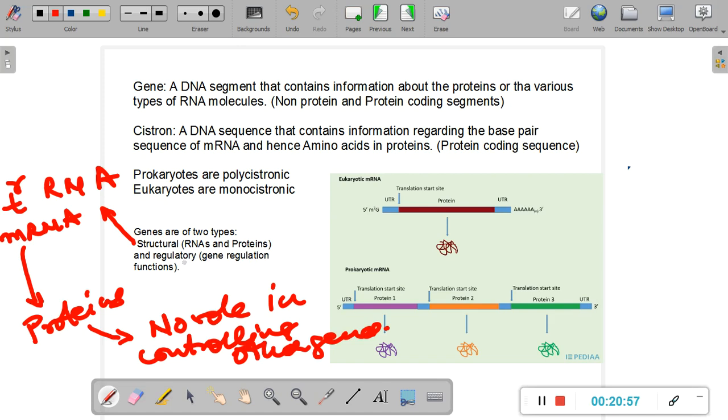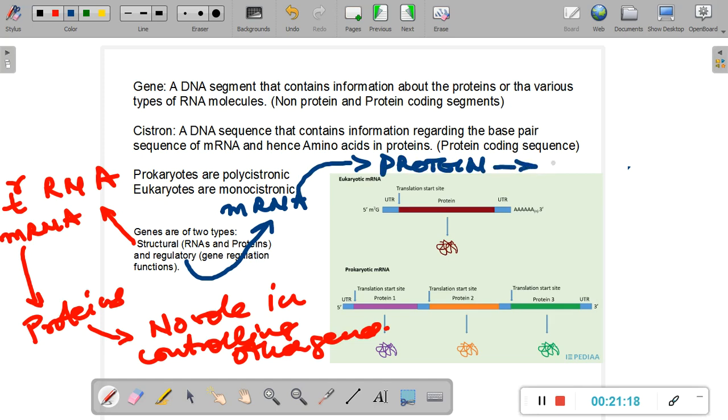And what is the other kind of gene? The other type of gene is called a regulatory gene, or regulatory genes. And what are regulatory genes? Regulatory genes make mRNA molecules, and the proteins that these regulatory genes eventually make have one function only, which is to control other genes.